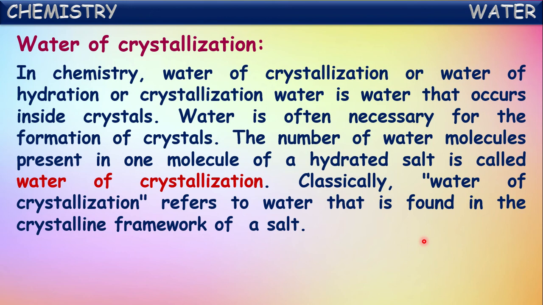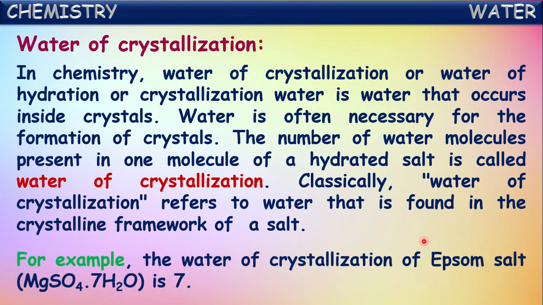Classically, water of crystallization refers to water that is found in the crystalline framework of a salt. For example, the water of crystallization of Epsom salt. In the earlier case, we have seen magnesium sulfate or hydrated magnesium sulfate. For this, the water of crystallization is taken as 7 because each molecule of magnesium sulfate is attached with 7 water molecules.